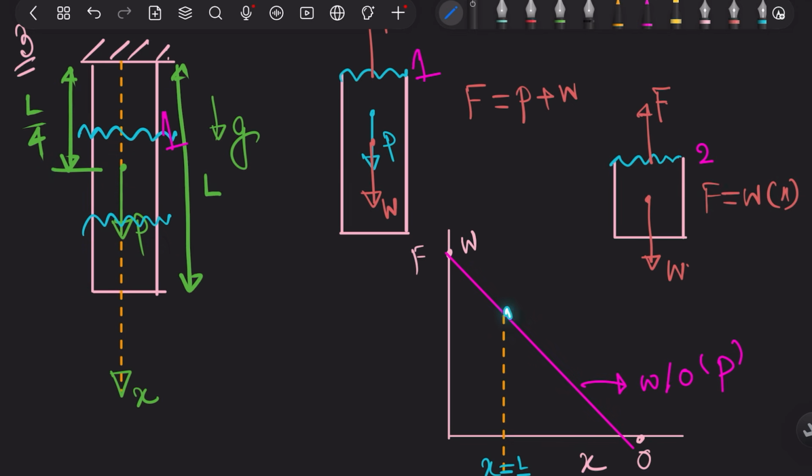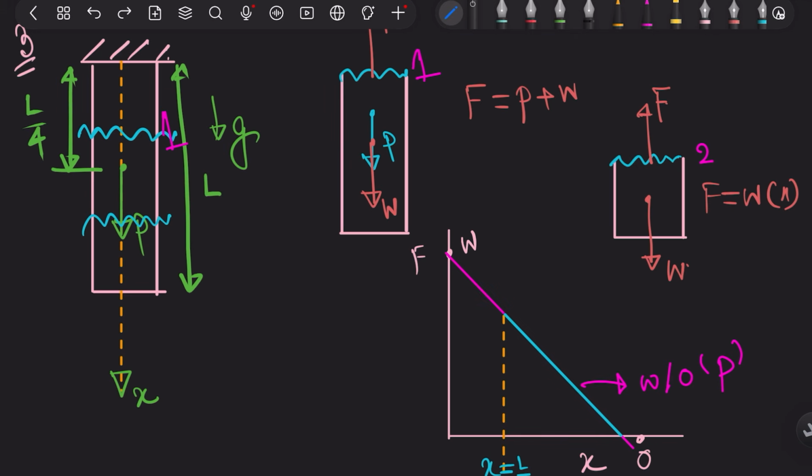So it will follow this curve. Let me draw it. There might be some breaks in the video, I am sorry, because suddenly my iPad was shutting down, I don't know why. This curve will be followed for x more than L by 4.